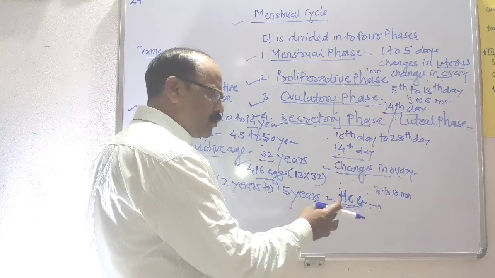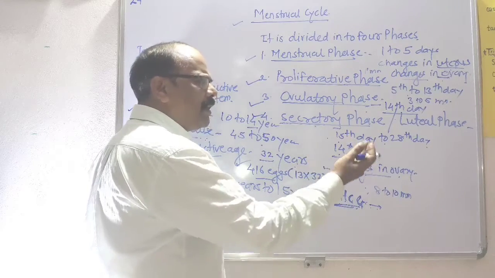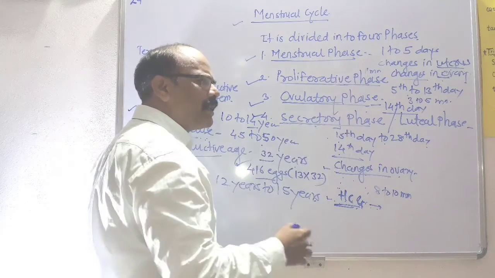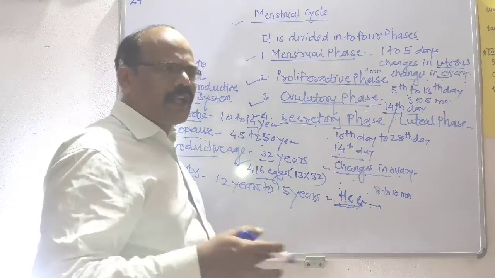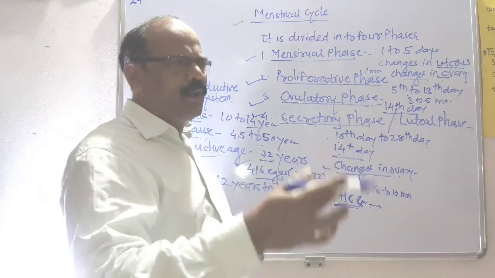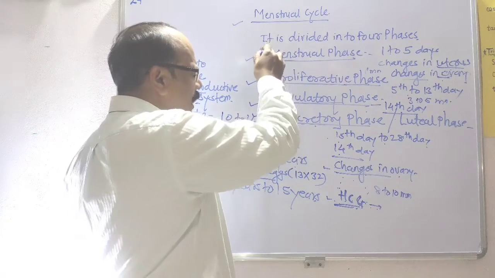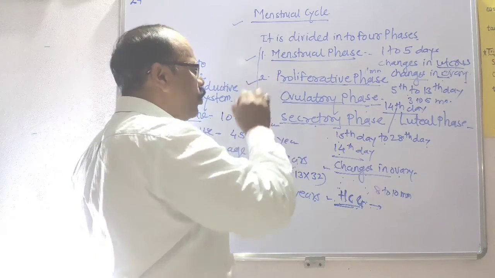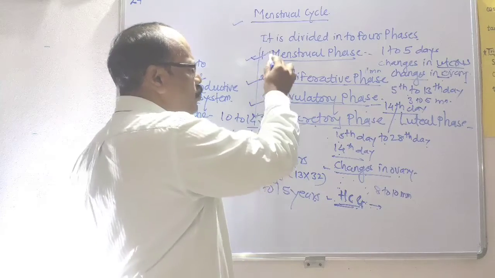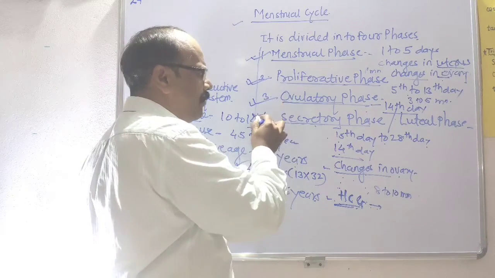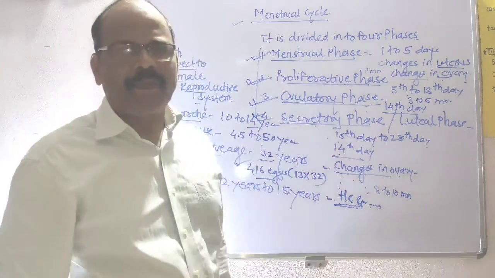If the fertilization process does not take place, then again the first phase of the menstrual cycle will start. That means bleeding through the vagina is the indication of the menstrual cycle. The cycle will be repeated, the duration of the cycle is 28 days, and it is divided into these 4 phases: the menstrual phase, proliferative phase, ovulatory phase, and secretory phase.